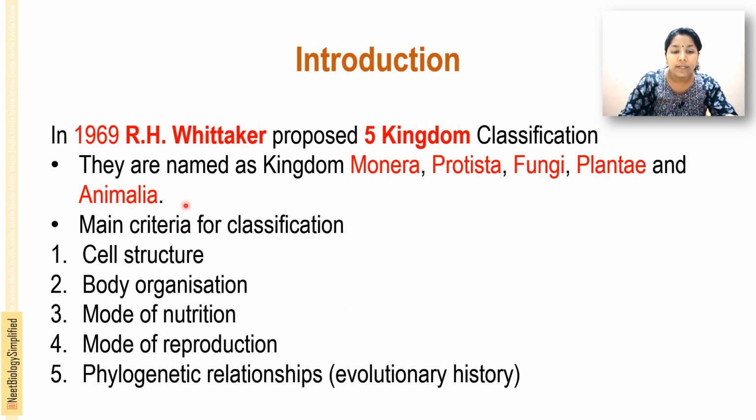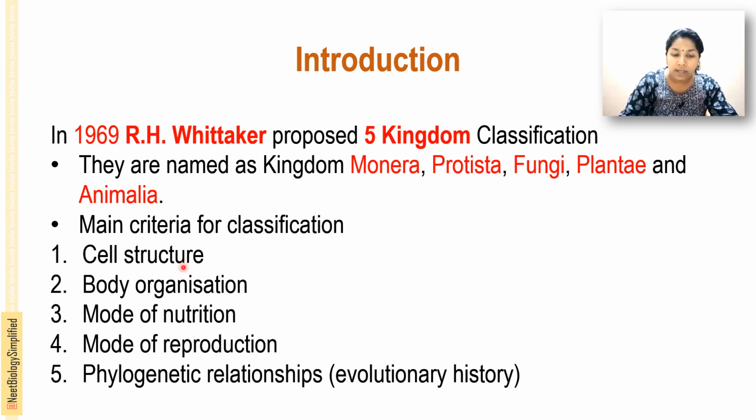The classification is mainly based on the following criteria: cell structure, then body organization, unicellular or multicellular, then mode of nutrition, heterotrophic or autotrophic, then mode of reproduction, sexual or asexual, then phylogenetic relation, that is evolutionary history.